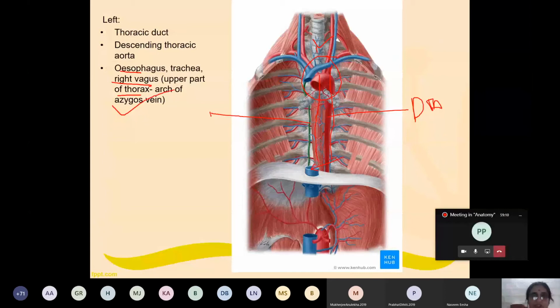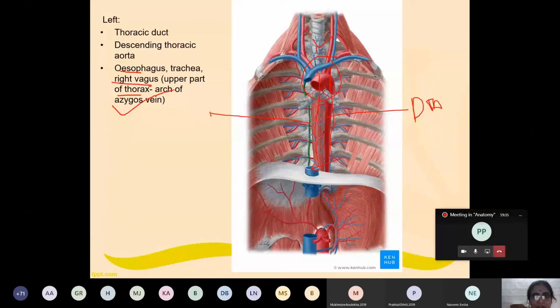So, simple imagination, very easy. The azygous vein is on the right side. Then more towards the right side, right of the azygous vein, is the right lung and pleura. Left of the azygous vein is the thoracic duct and descending thoracic aorta. And there is the esophagus, and there is a bifurcation of the trachea.